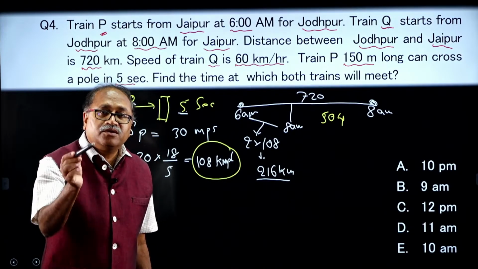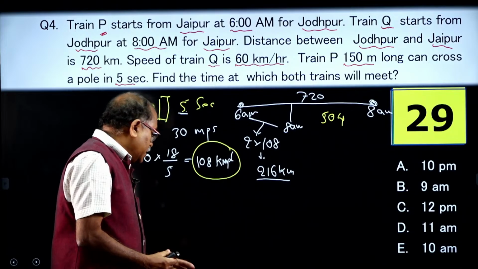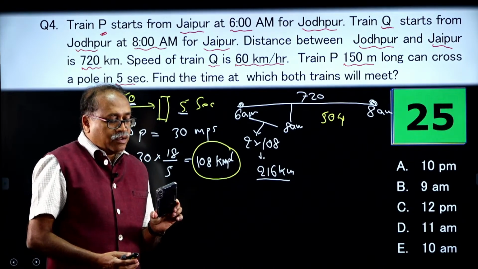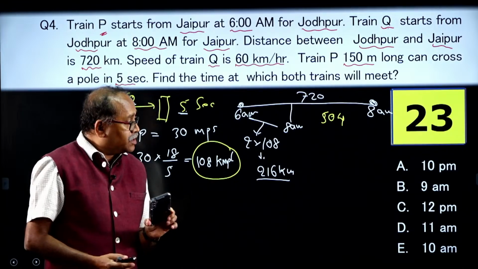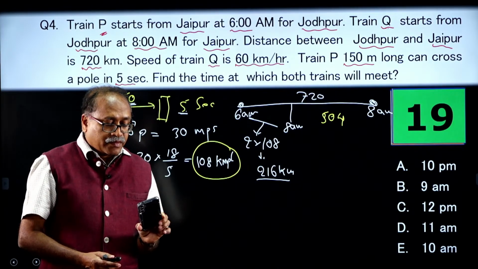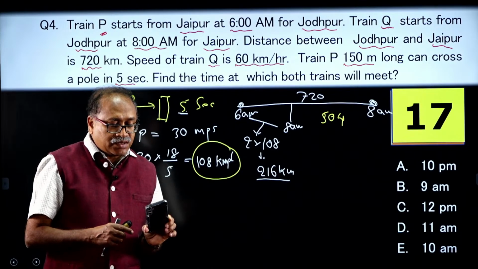From here your 30 seconds starts. Come on, answer the question. And one answer is there, option E, that is by 10 a.m. I request you to check your answer.